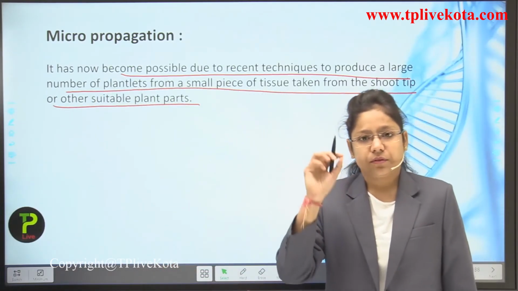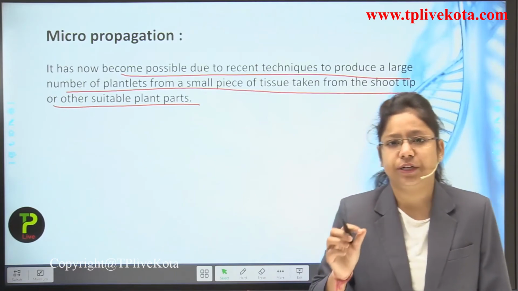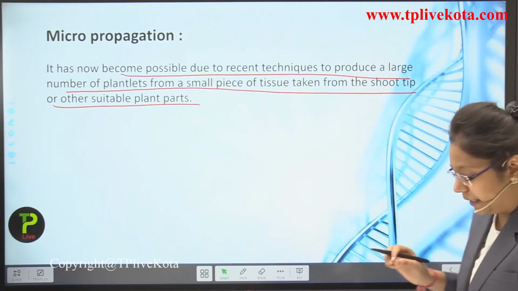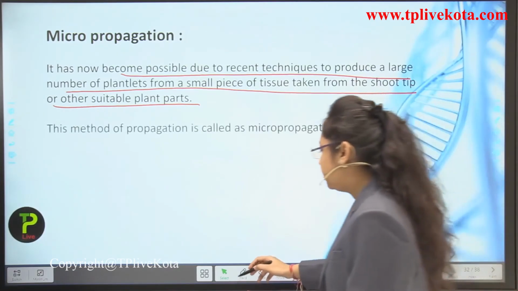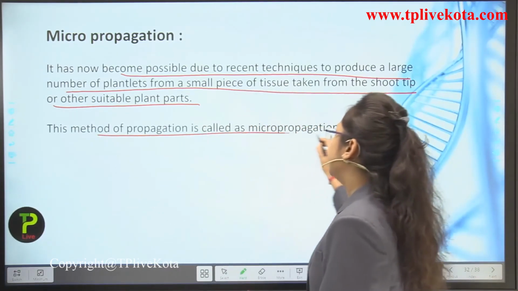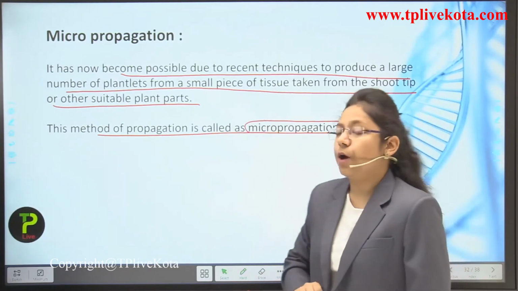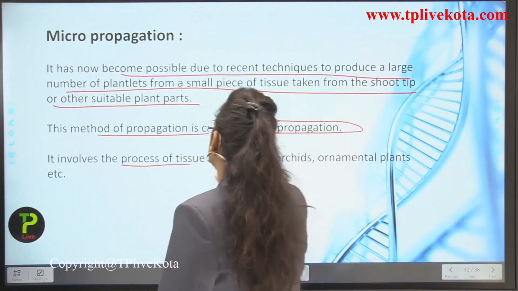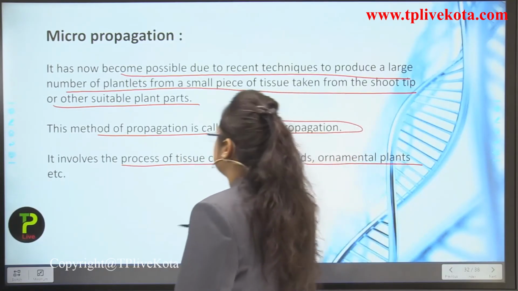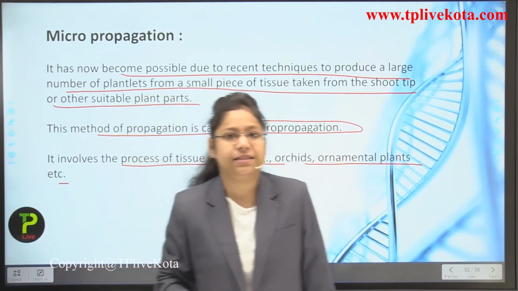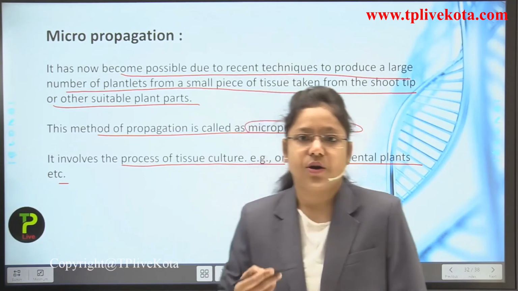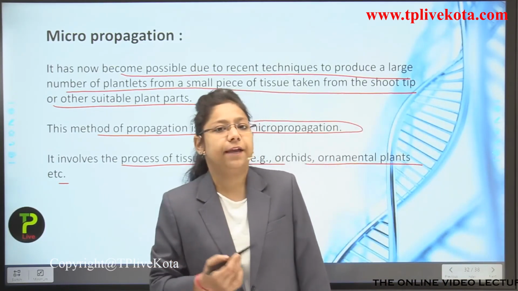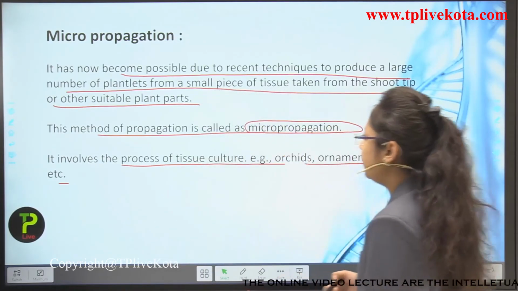So we are taking just the shoot tip or other vegetative parts of the plant and planting it inside moist soil. This method of propagation is known as what? Micropropagation. It involves the process of tissue culture, for example orchids and ornamental plants. So orchids or ornamental plants are usually propagated through this micropropagation technique. Okay, students.